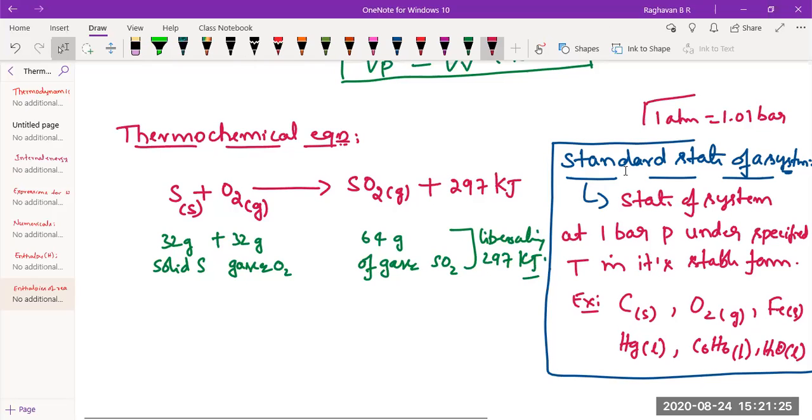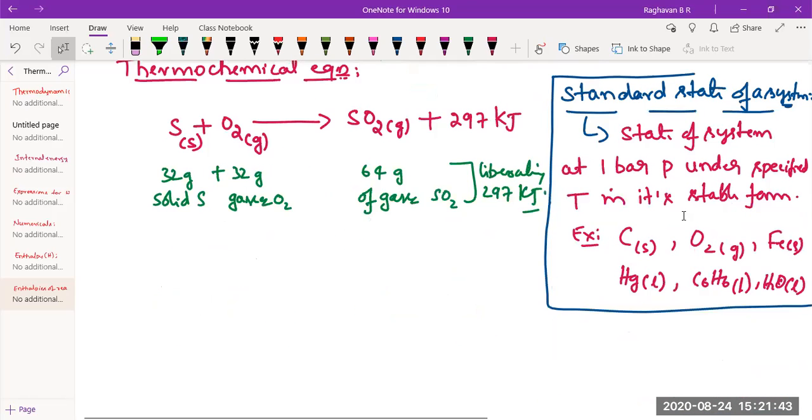Sir, on the left-hand side, should we write any energy? On the left-hand side, it's not required, because whatever the heat change is for the entire reaction is written after the product, because when the product is formed, only then is the complete heat change executed. Some older version books, if heat is liberated here, would represent the reactants as losing so much energy, minus 297 on the reactant side. That is not at all followed now. Just write the heat change only on the product side.